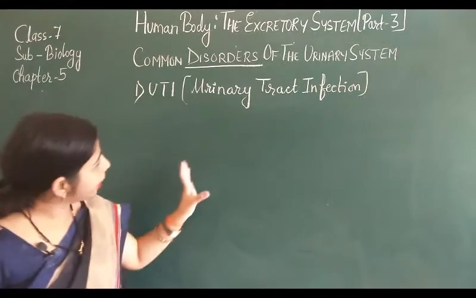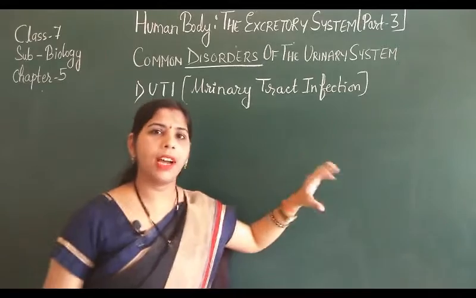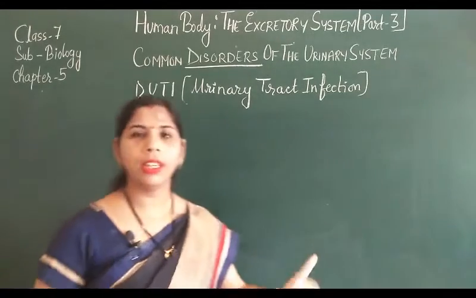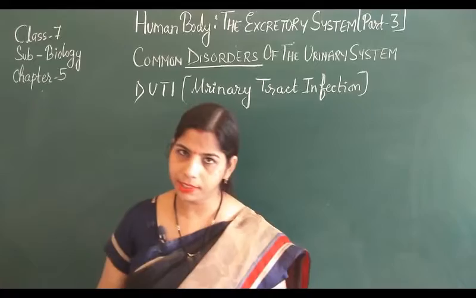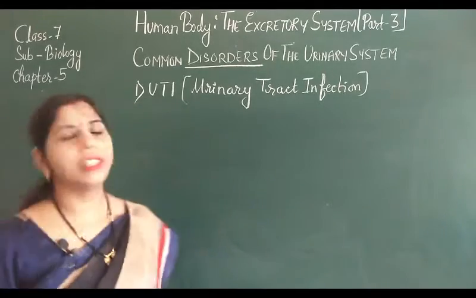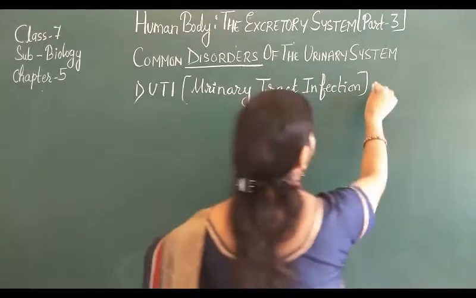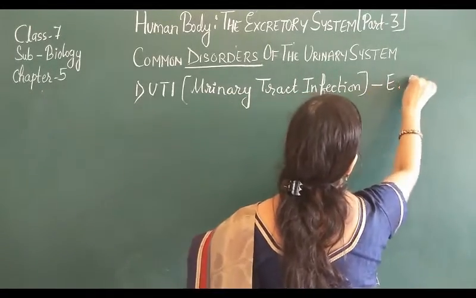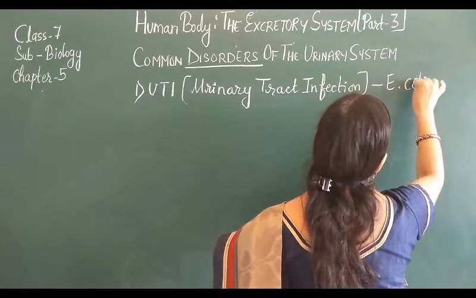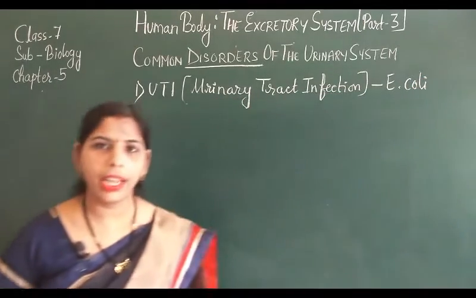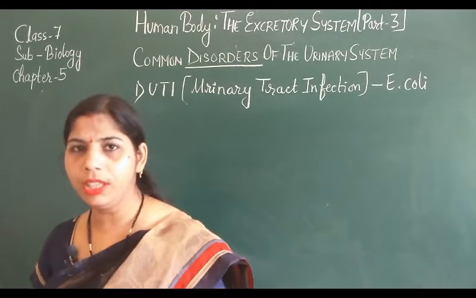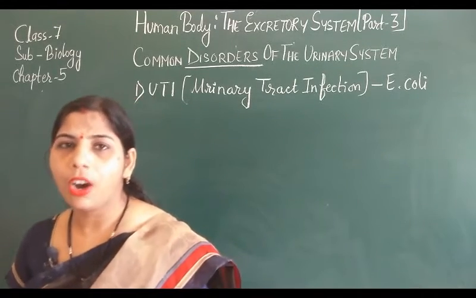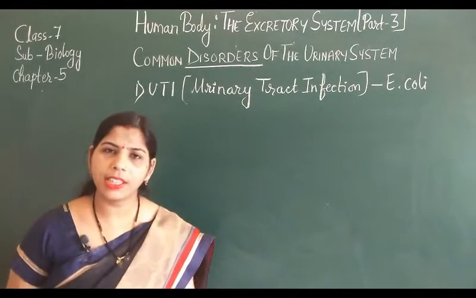I will tell you about the cause, then the symptoms, and also how we can prevent this disease. The cause of this disease is E. coli, a bacteria which is present in the digestive system.